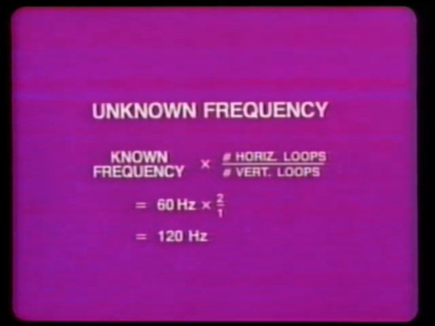To find the unknown frequency, multiply the known frequency by the ratio of the number of horizontal loops divided by the number of vertical loops. In this example, this equals 60 Hertz, which is the known frequency. Multiply 60 Hertz by the ratio of 2 horizontal loops divided by 1 vertical loop. Therefore, the unknown frequency is 120 Hertz.